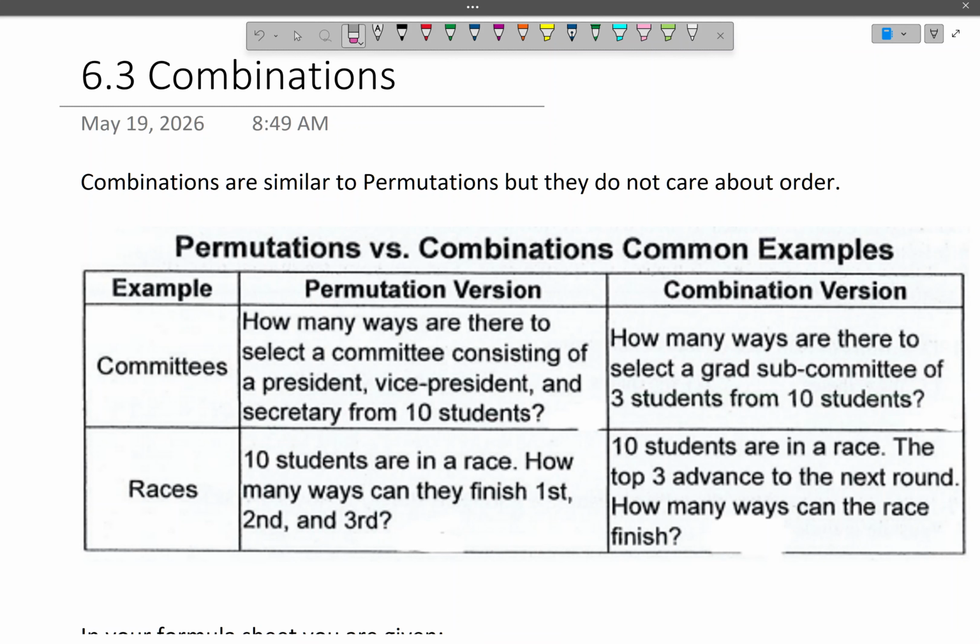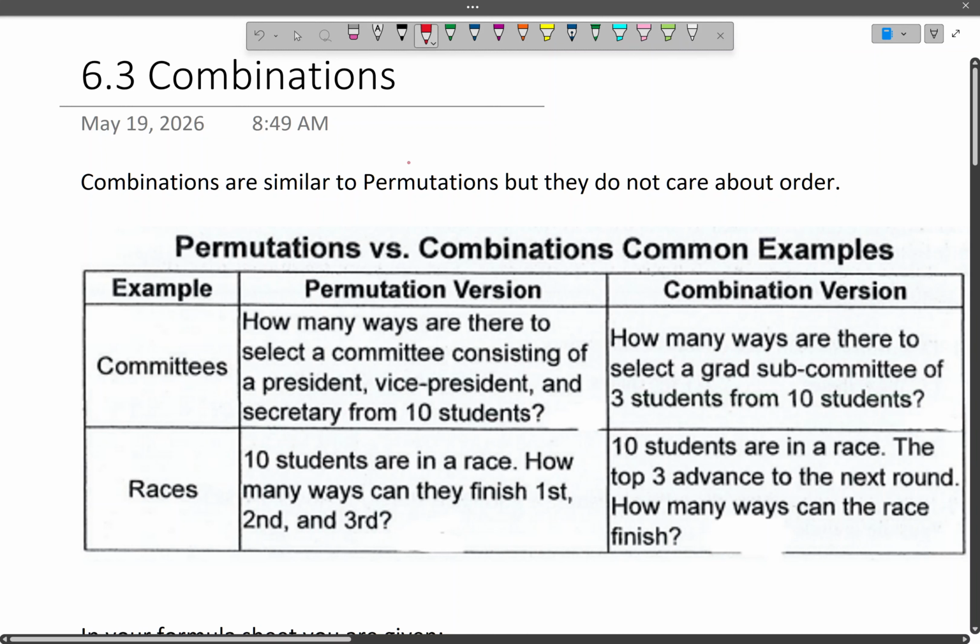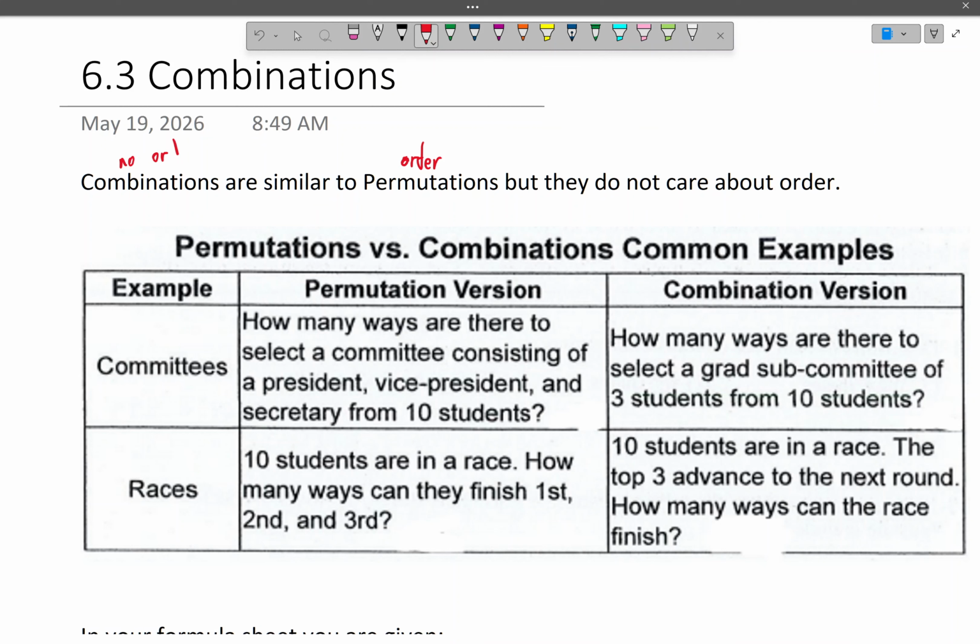So combinations are similar to permutations, but they do not care about order. And this is pretty much the big distinction in this unit. So with permutations, order matters, and with combinations, there is no particular order. This is one of the big difficulties of this unit, being able to recognize a question for what it is. So here is a permutation question, which we've seen before in the last couple of videos and lessons.